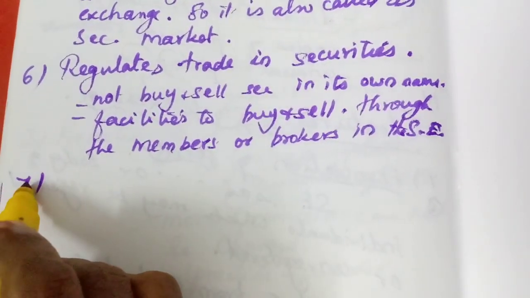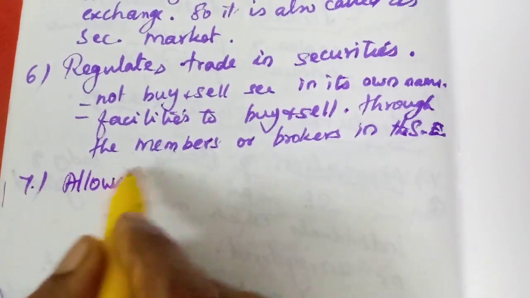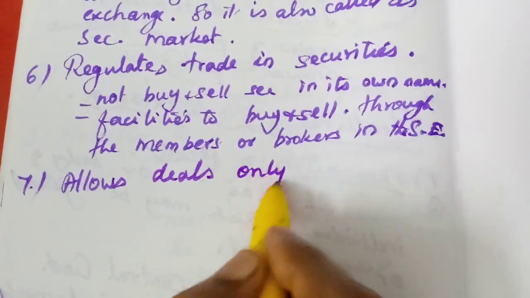Seventh one, allows deals only in listed securities.